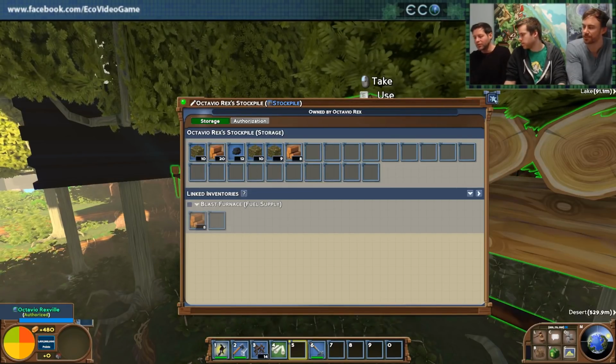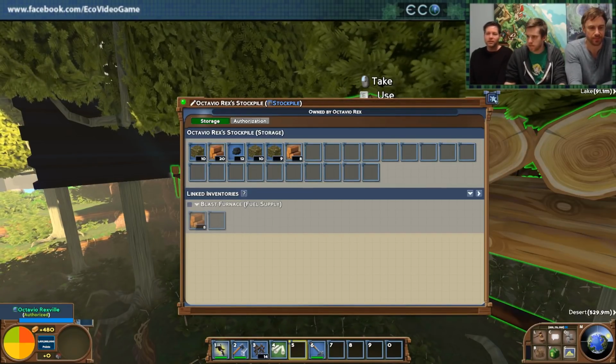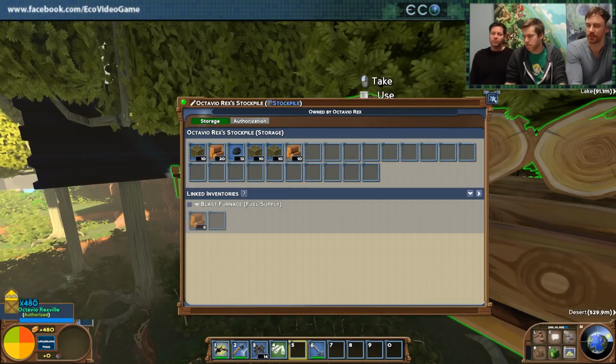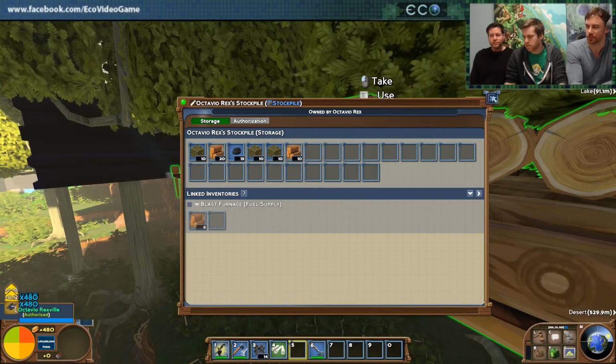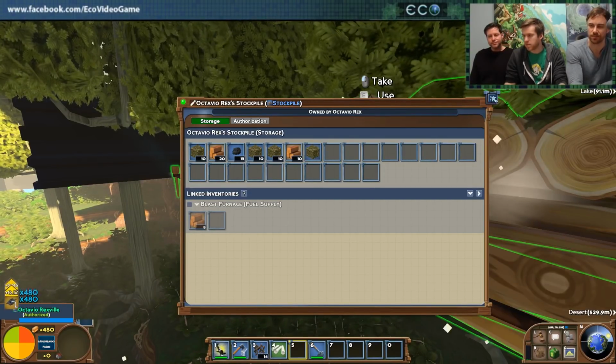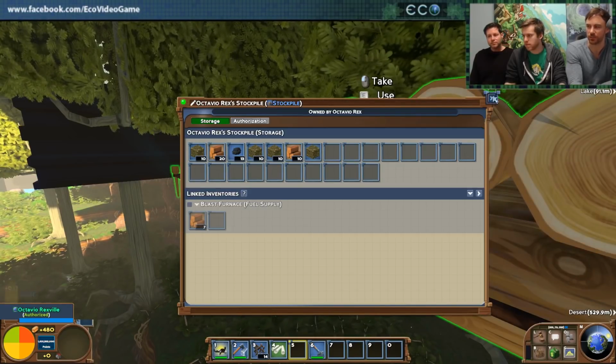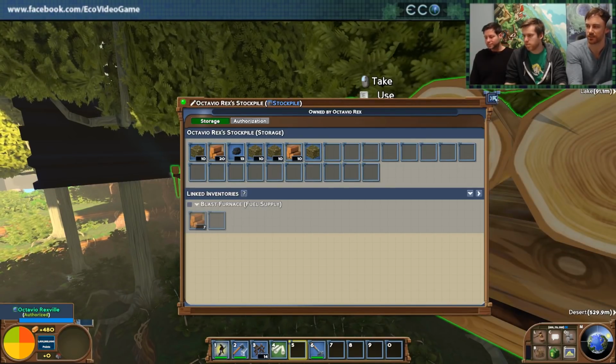So if we overuse it, will we actually drain the lake? We don't have that, so the lakes and rivers are infinite sources of water right now. Long term though, I would love to have water be more of a deeper simulation, so that's something we've thought about.